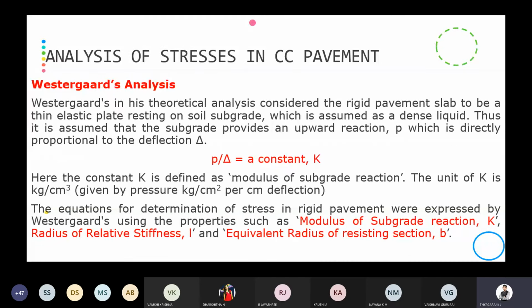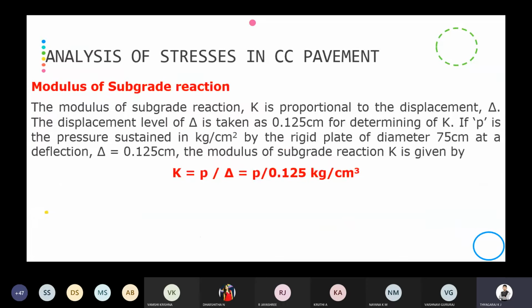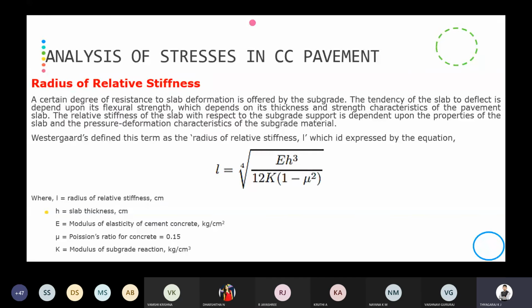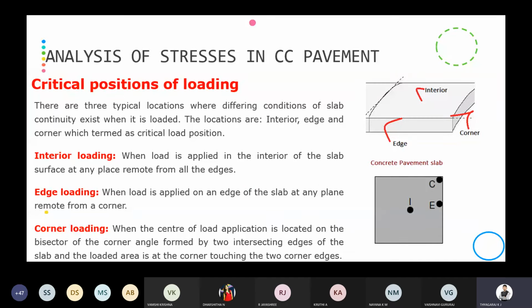Then the well-known scientist Westergaard came up with some general concepts in the cement concrete pavement: the modulus of subgrade reaction, radius of relative stiffness, and equivalent radius of resisting section. Then critical position. This is very important. There are three positions in the CC slab where the stresses are critical: interior loading, edge loading, and corner loading.